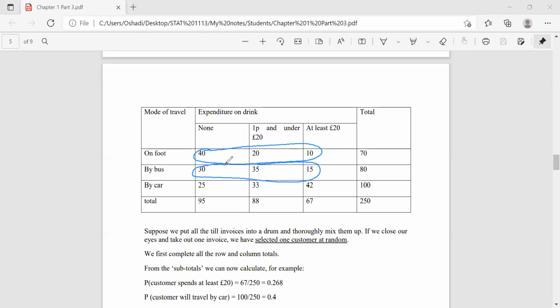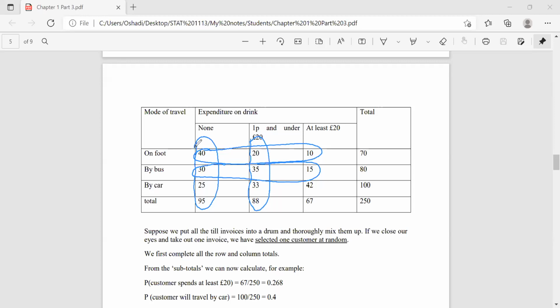And or will spend less than 20 euros. Less than 20 means these two columns. Right? Now we have to add all the entries here and subtract the counts where it appears twice.